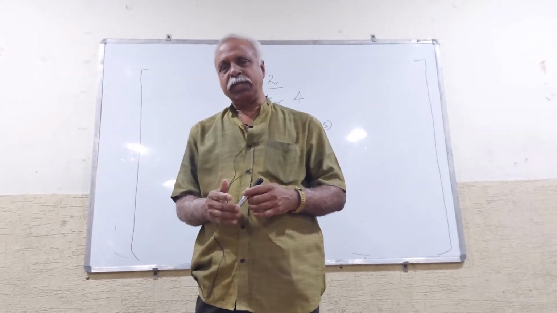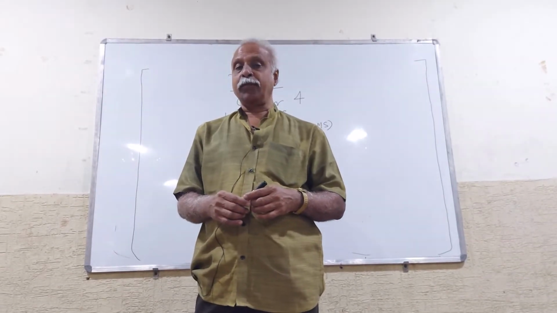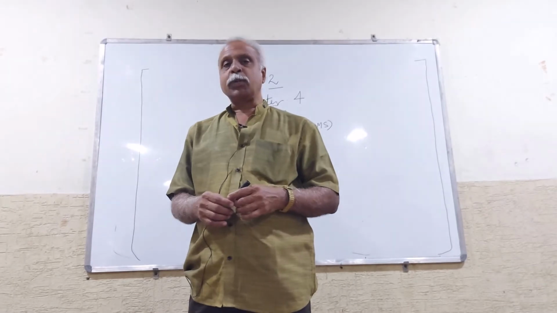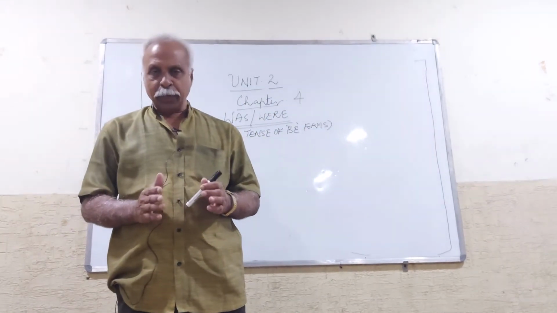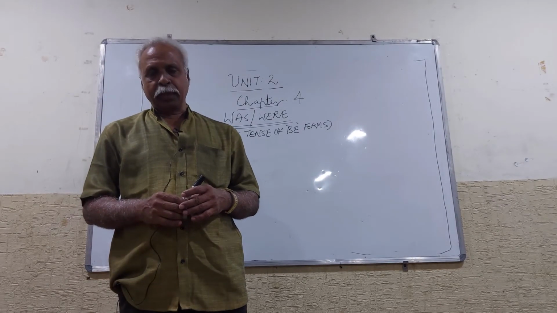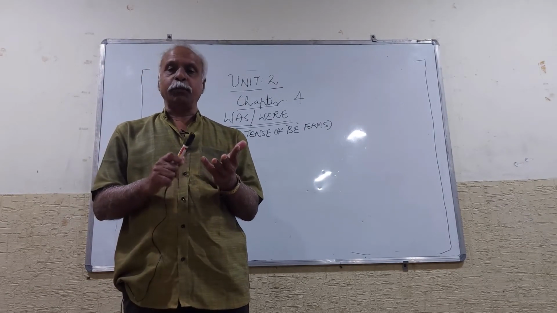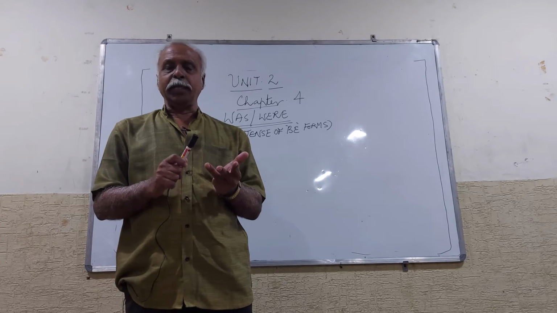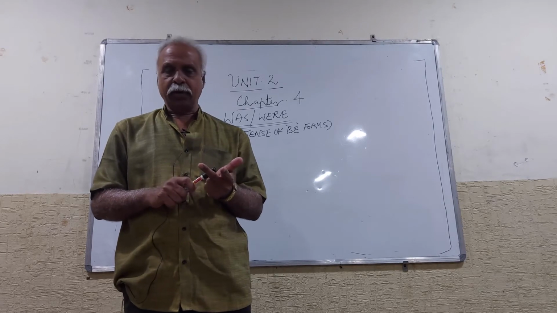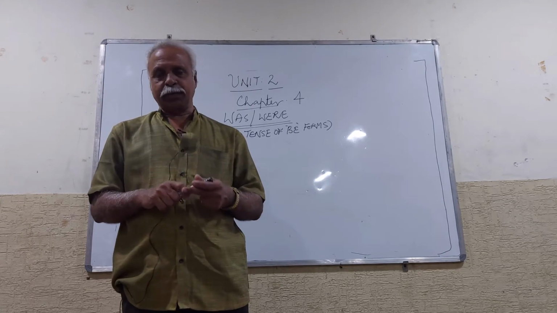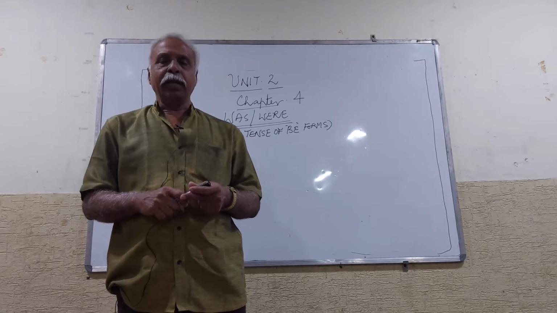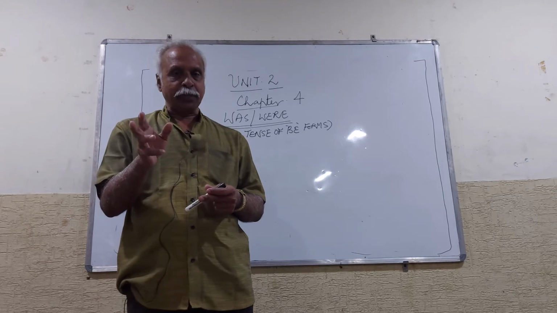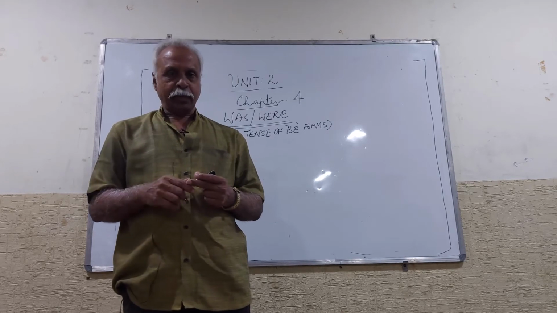Perhaps you must have found it in chapter 3 of Unit 2. I've explained to you the uses of be forms. What are be forms? I've explained to you the uses of be and the present tense be forms of is, am, are. All these I've explained to you at length. And today's lesson will be about the past tense be forms. They are was and were.